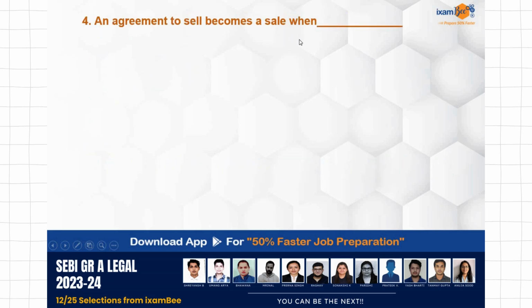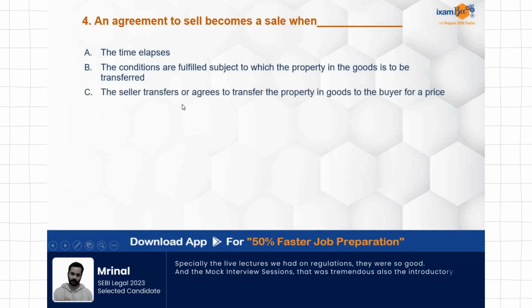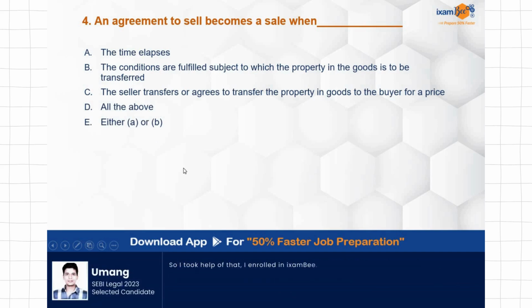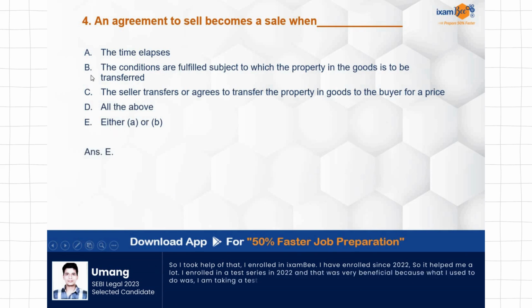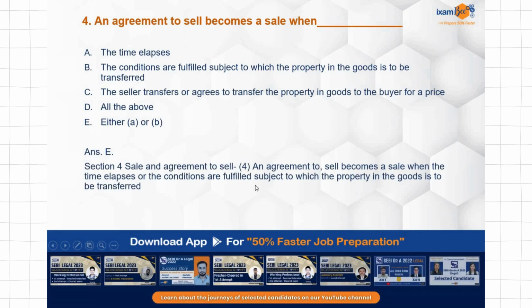An agreement to sell becomes a sale when the time elapses, the conditions are fulfilled, subject to which the property in the goods is to be transferred. The seller transfers or agrees to transfer the property in goods to the buyer for a price. All of the above, either A or B. So an agreement to sell becomes a sale when? The correct answer over here is E. Either the time elapses or the conditions are fulfilled, subject to which the property in the goods is to be transferred. Section 4 talks about sale and agreement to sell. This statement has been picked from the 4th clause over here.